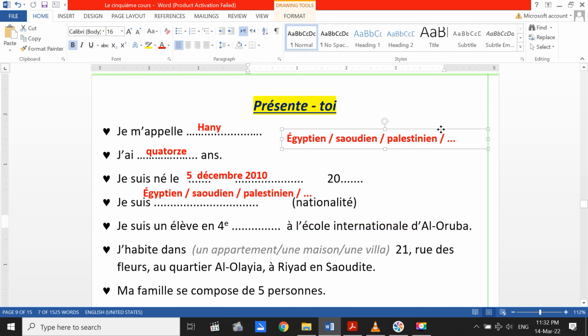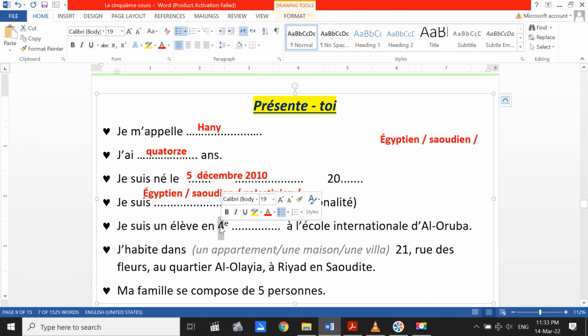Quatrième, it means grade 8. If you are in grade 9, it will be troisième. If you are in grade 10, it will be seconde. If you are in grade 11, it will be première. Je suis en première. If you are in grade 12, it will be je suis en terminale. And if you are in grade 7, it will be je suis en cinquième. And grade 6, sixième, like that. Let's start from grade 7, cinquième. Grade 8, quatrième. Grade 9, troisième. Grade 10, it will be seconde.